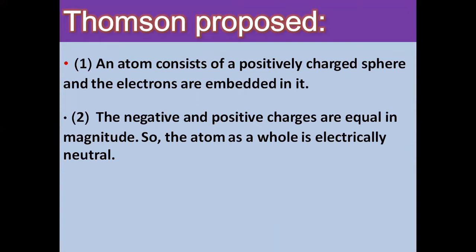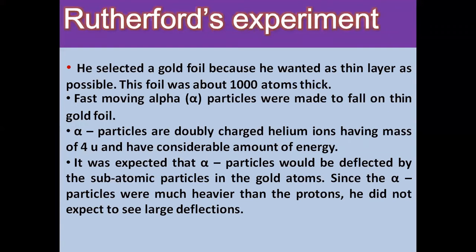That's why the entire atom is electrically neutral. Although Thomson's model explained that atoms are electrically neutral, the results of experiments carried out by other scientists could not be explained by this model. Different scientists have done different experiments, and this model was not suitable for those particular experiments. So the next model we are going to discuss is Rutherford's model of an atom.